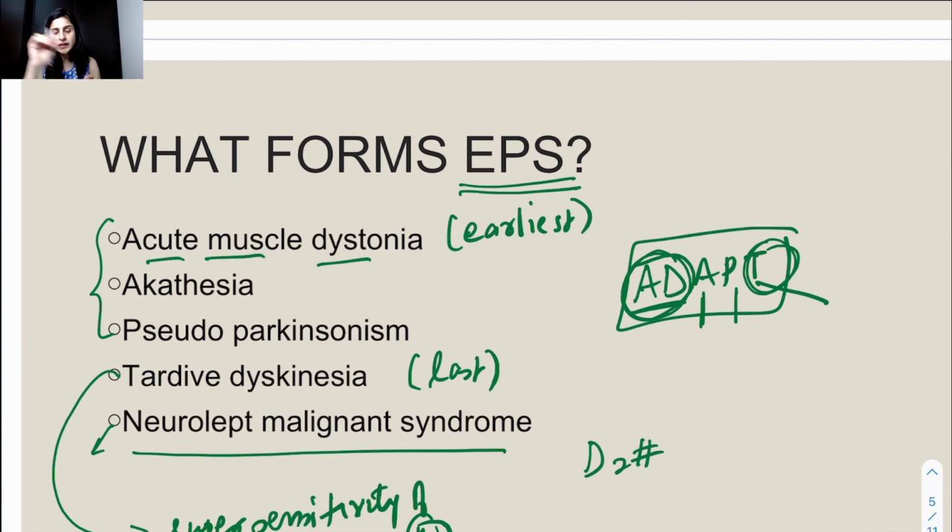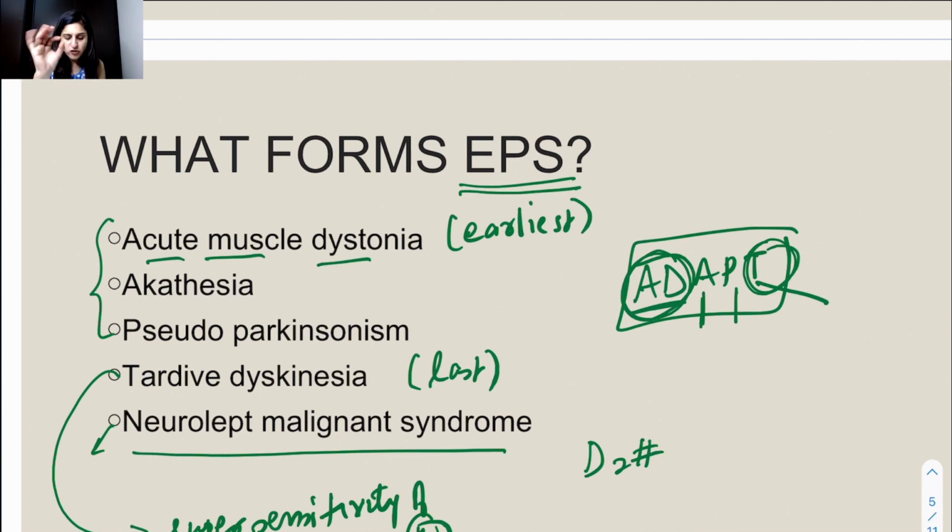So acute muscle dystonia occurs at the earliest, tardive dyskinesia is the latest to occur, सबसे last में after years. Neuroleptic malignant syndrome, there is no time. Baki akathisia, pseudoparkinsonism occurs in midway. So if you remember, the mnemonic adapt in the same way they are occurring. Pehle dystonia, then you can remember akathisia, Parkinsonism and tardive dyskinesia. Now, acute muscular dystonia, the treatment is important. The treatment of choice is centrally acting anticholinergic like benztropine.